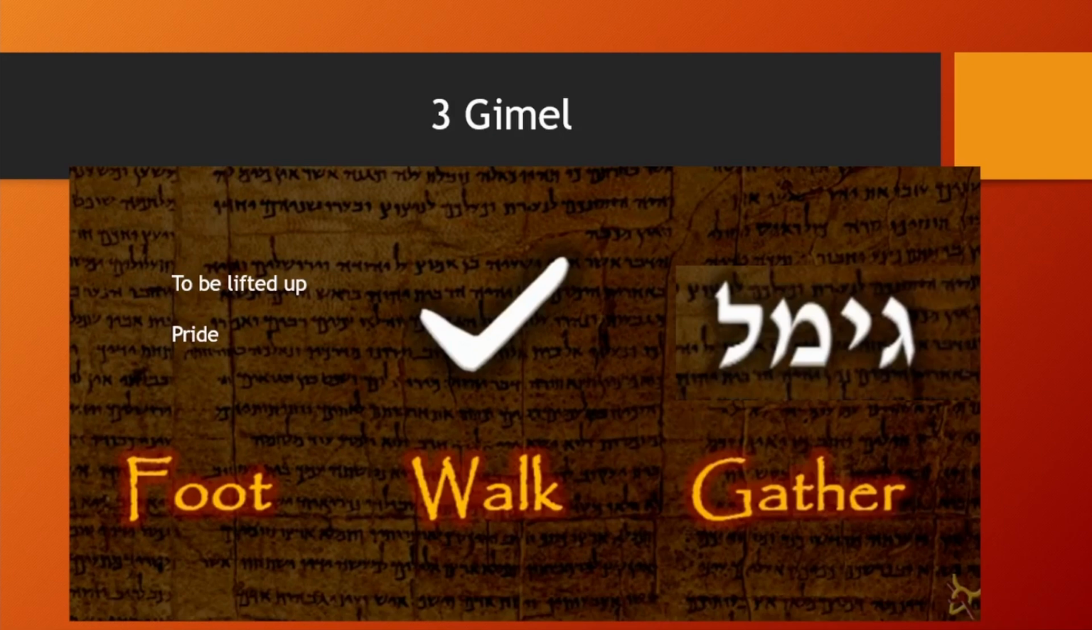Gimel. Gimel talks about being lifted up. If it's in a negative way, it talks about pride. So the symbol for Gimel is also a camel. Because if you want to go higher and go places, talking about being in a place of authority, whether it is to be the mother or father of your own house, or director of a company, you need to go higher.